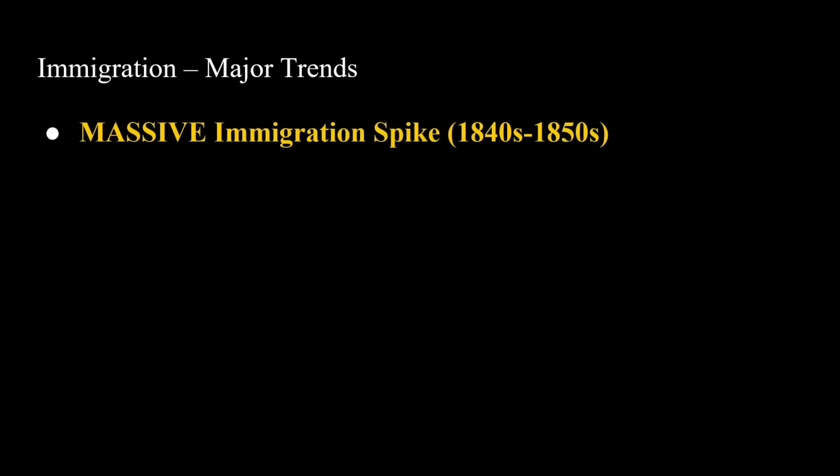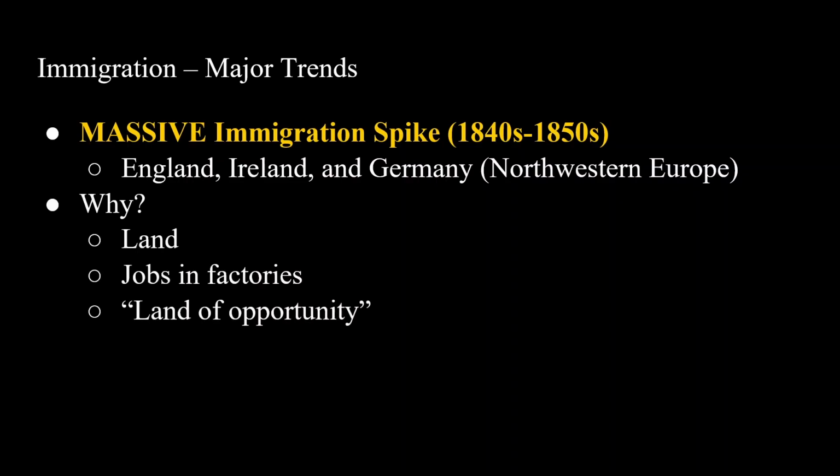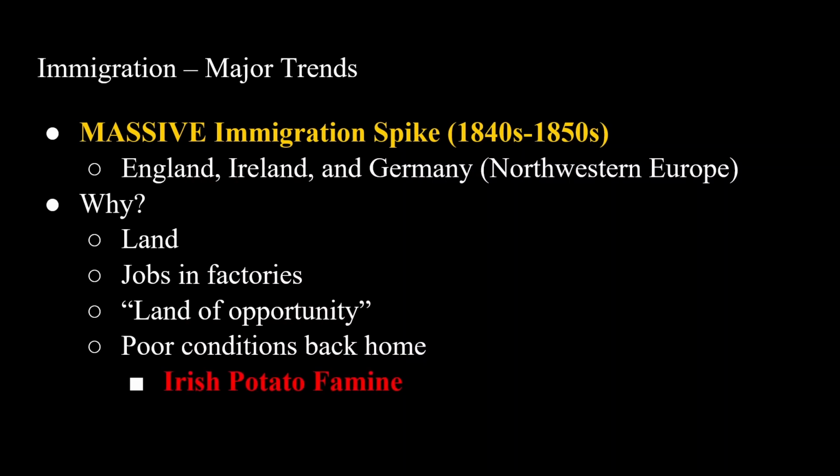Now we're going to talk about immigration. So there's going to be a massive immigration spike from the 1840s to the 1850s, with most of these immigrants coming from England, Ireland, and Germany, or northwestern Europe. Why would they come here? Well, there's a lot of land, there are jobs in factories. America is the land of opportunity, and oftentimes there are very poor conditions back home, like the Irish potato famine.